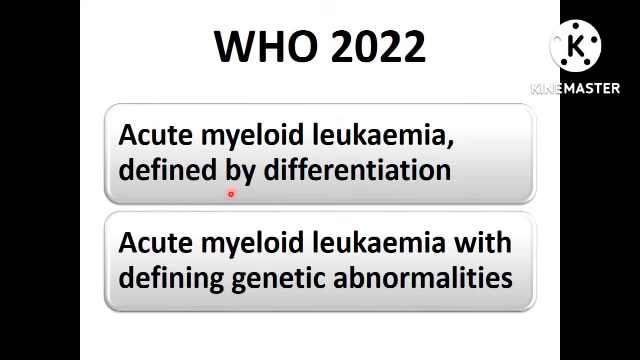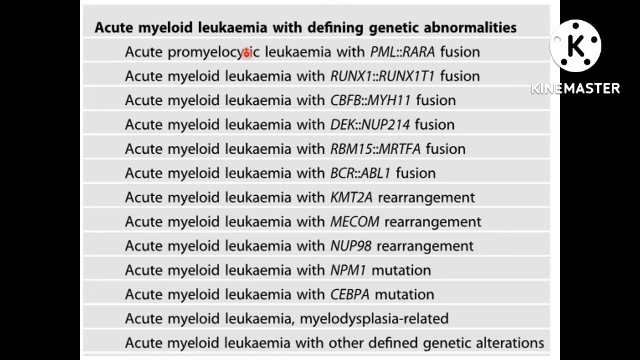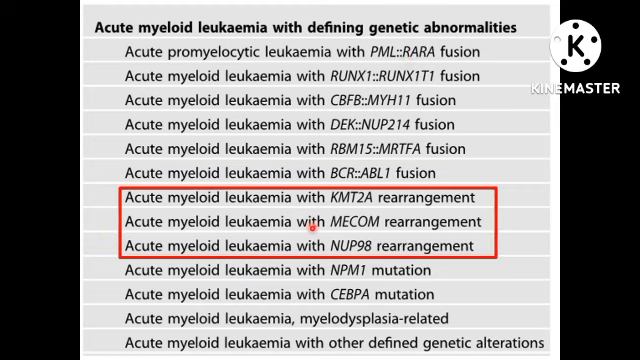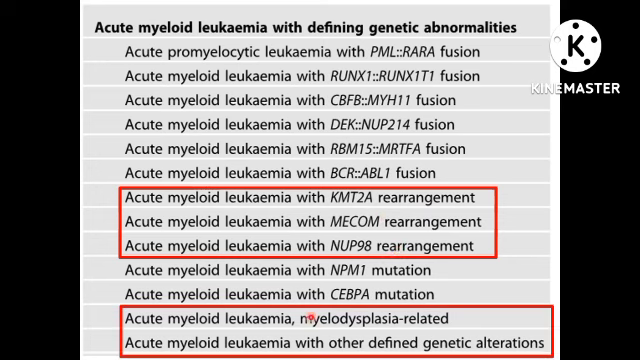We have two broad categories under WHO 2022: acute myeloid leukemia defined by differentiation and AML with defining genetic abnormalities. Under WHO 2022 AML with defining genetic abnormalities, we have three new categories: AML with KMT2A rearrangement, MECOM rearrangement, NUP98 rearrangement. Along with that, we have AML MR, that is myelodysplasia related, and AML with other defined genetic alterations.